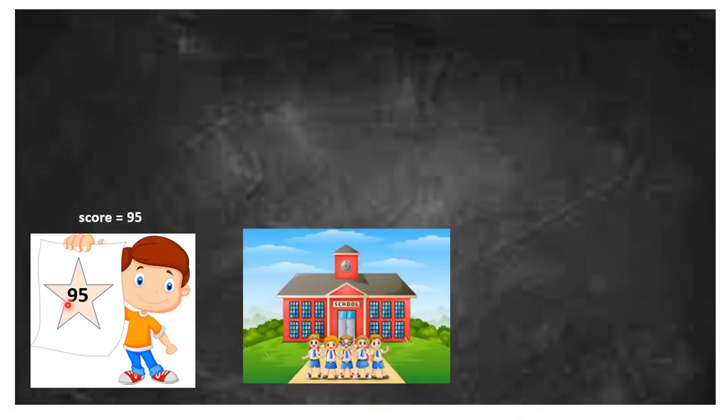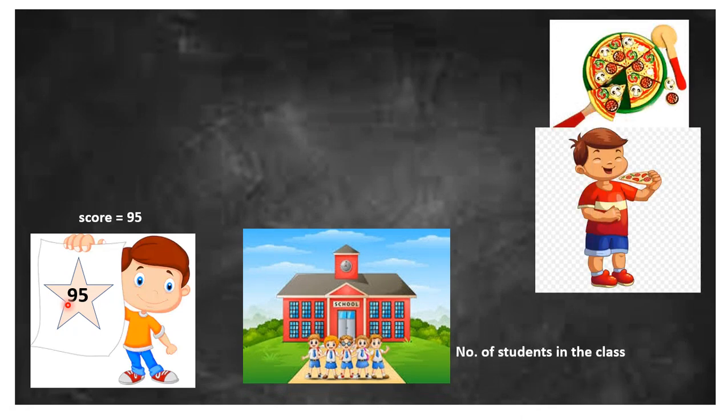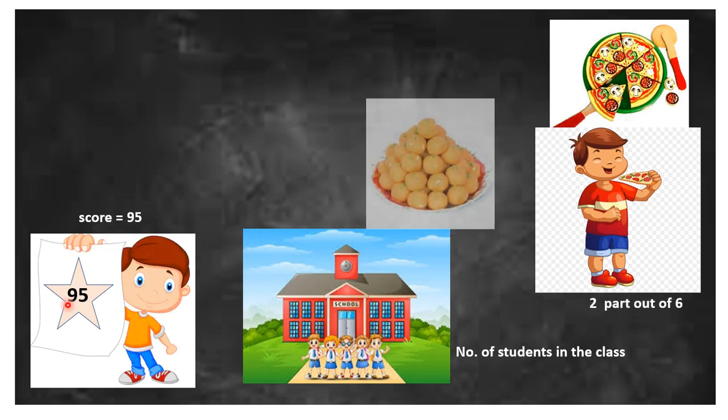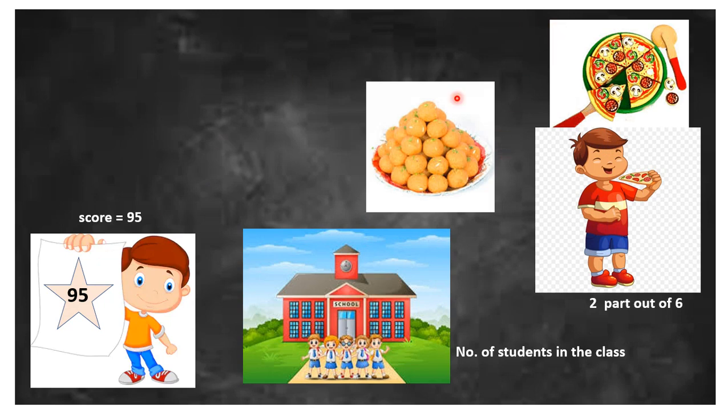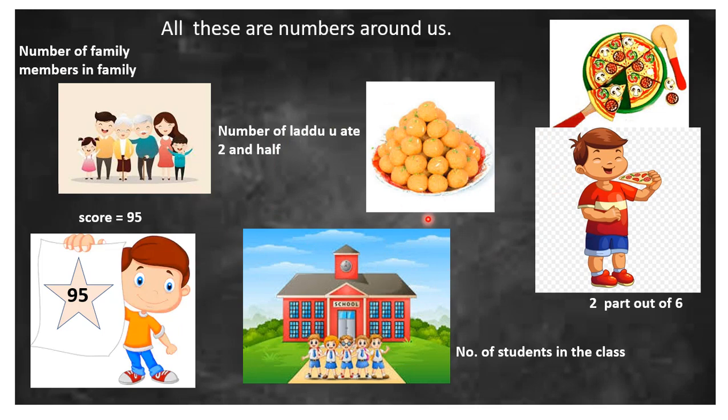You scored 95 marks in English. Number of students in your class. Pizza is given to you and you ate 2 parts out of 6. This pizza is divided into 6 parts. Mother prepared laddus, and how many laddus did you eat? 2.5. Number of members in your family. All these are examples of numbers. So we can say numbers are around us.